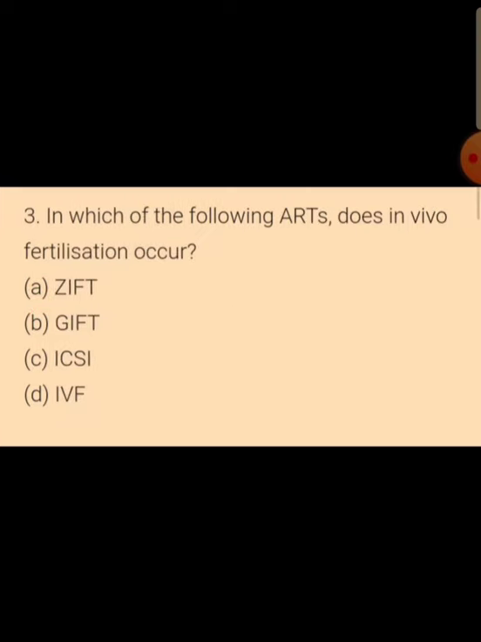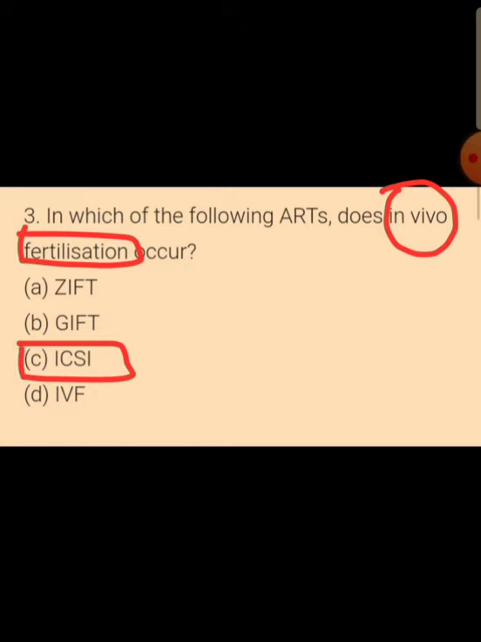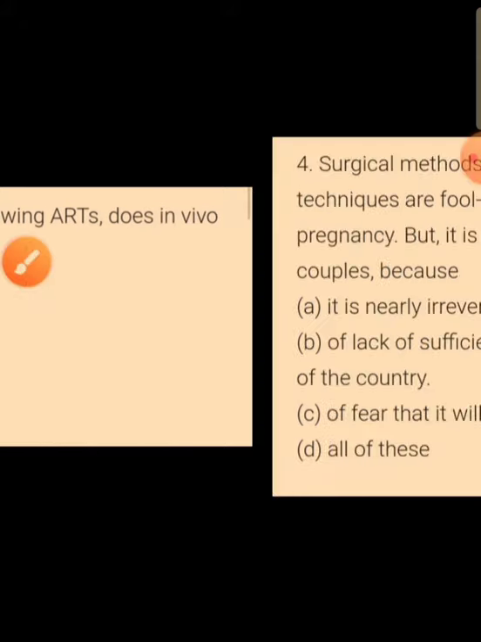In which of the following assisted reproductive technologies does in vivo fertilization occur? In vivo in the sense within the body of the female, especially in the ampullary isthmic junction, fertilization is going to happen. So in assisted reproductive technologies, in intracytoplasmic sperm injection, we can find the fertilization in the ampullary isthmic junction. So ICSI is the correct option for this question.